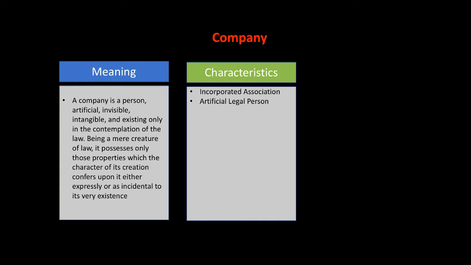For example, there is a company, Pepsi. Pepsi can file a lawsuit against you or any person in its own name: Pepsi versus Mr. Rohan. Since it is a legal person, it has the right to file a lawsuit in its own name.